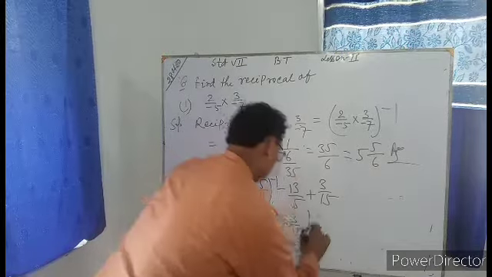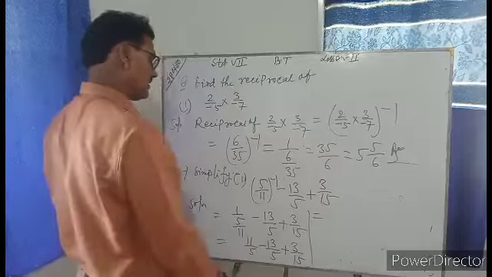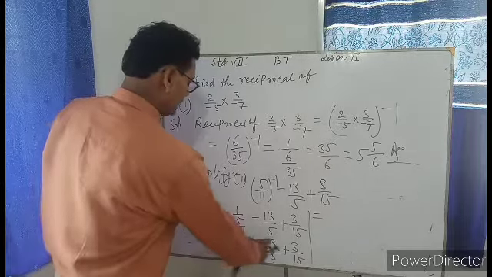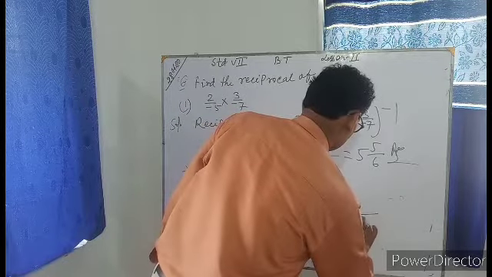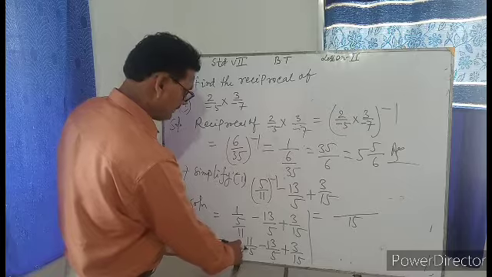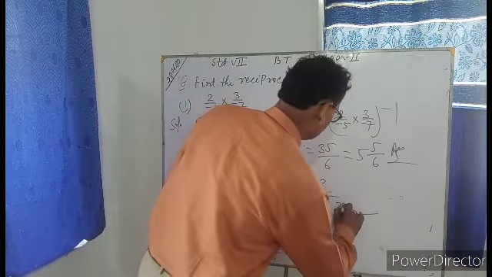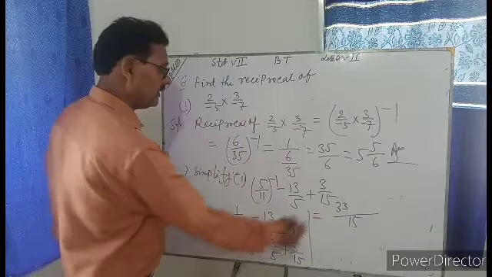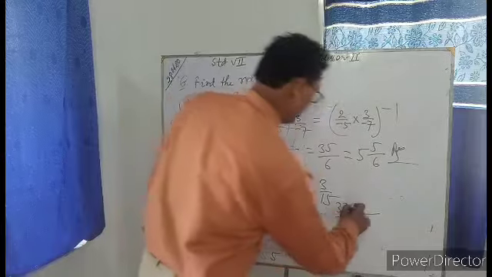You will take the LCM. 5, 5, 15. What will be the LCM? The LCM of 5, 5 and 15 is 15. So 5 threes are 15, 3 elevens are 33. Okay, 5 threes are 15, and 3 thirteens are minus 39.